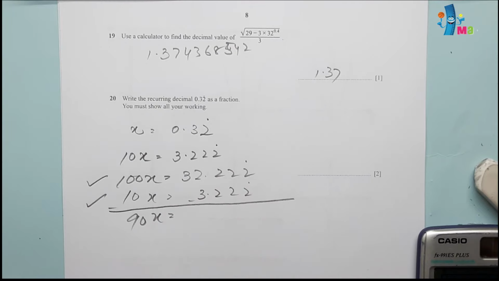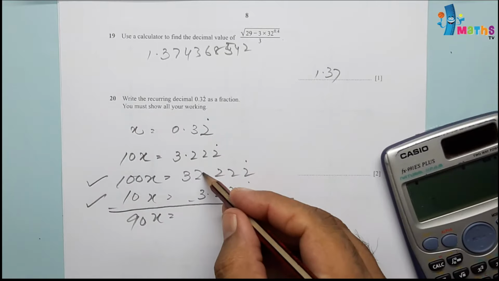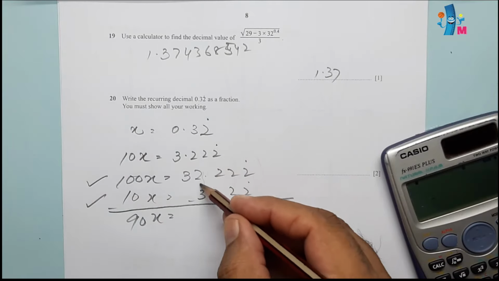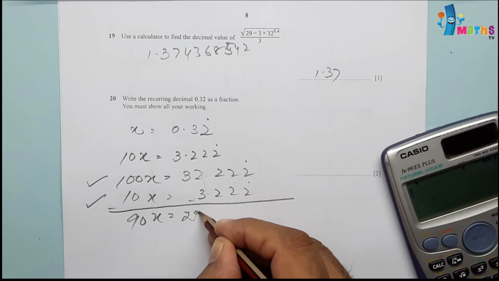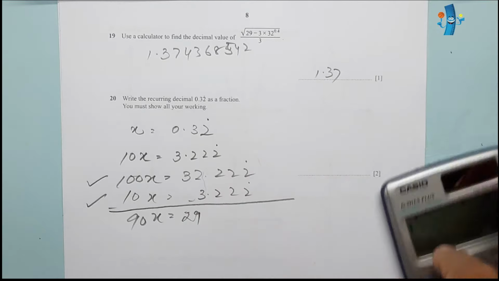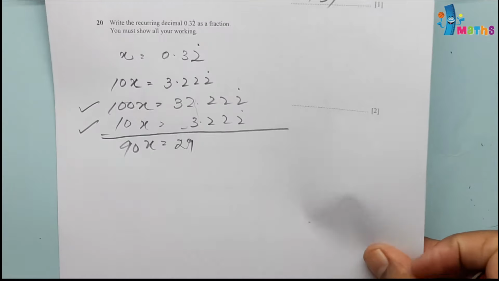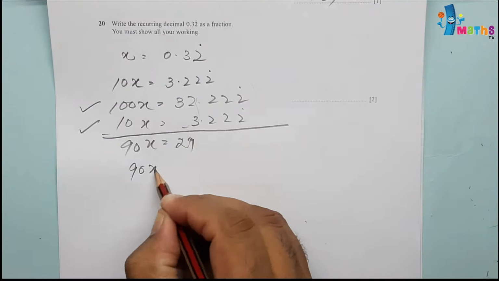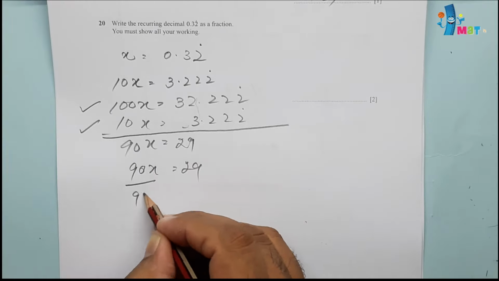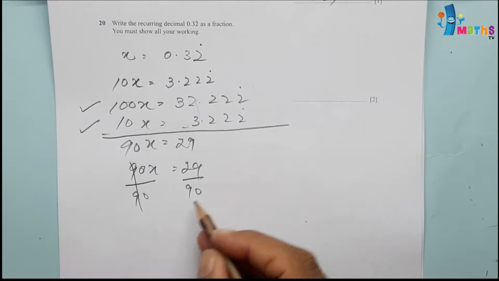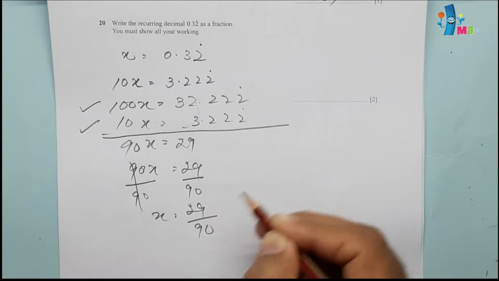90x will be equal to, we can use calculator, or no need to use. Basically this portion will be cancelled and 32 minus 3 will be 29. Now we can divide both sides. We got 90x is equal to 29. Divide both sides by 90. We will cancel this. x will be equal to 29 over 90.